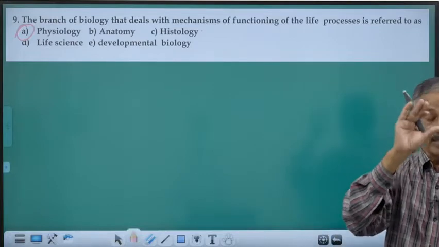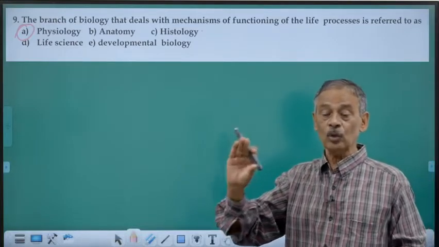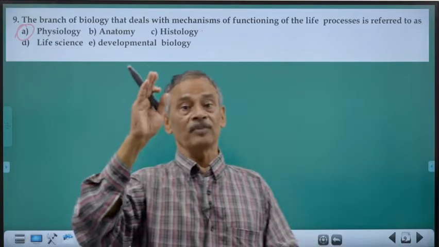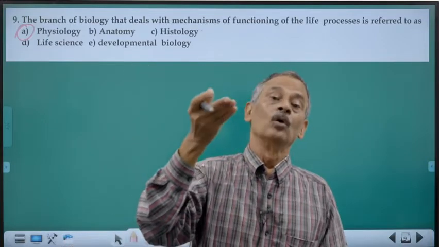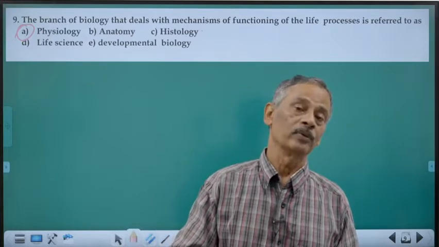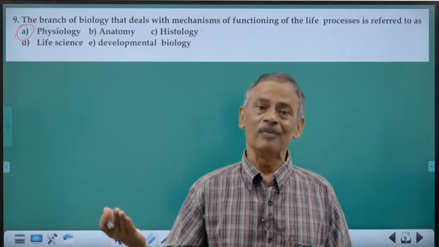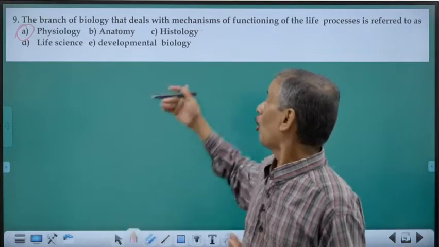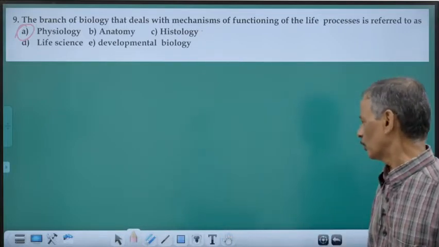In animals, there's a definite pattern in which growth occurs, and from that embryo, a fully developed individual is formed. That is simply called embryology, or developmental biology.